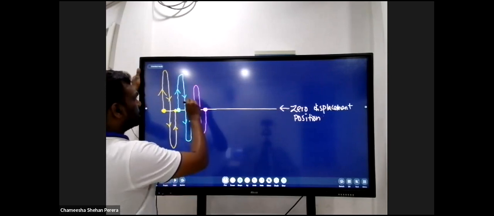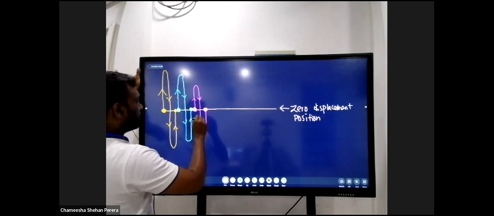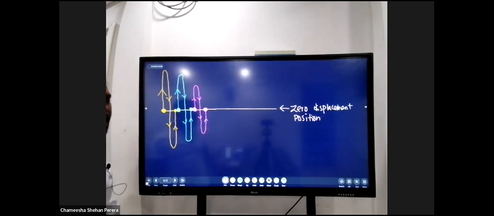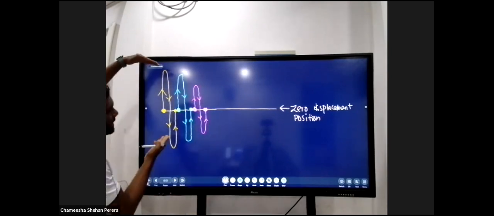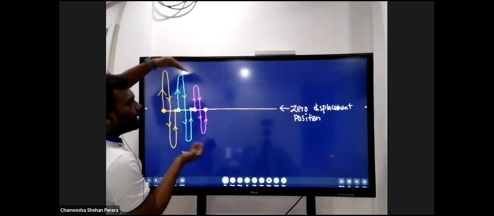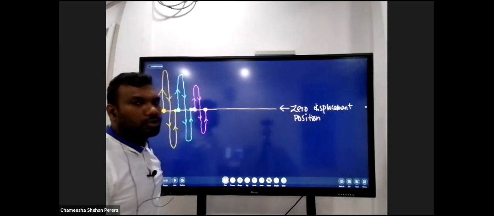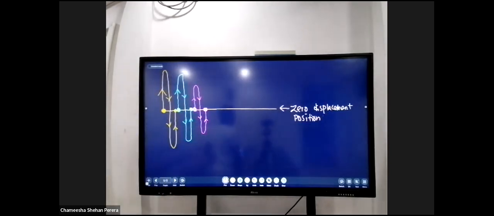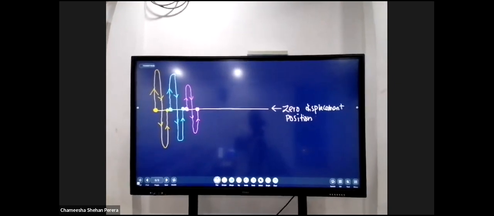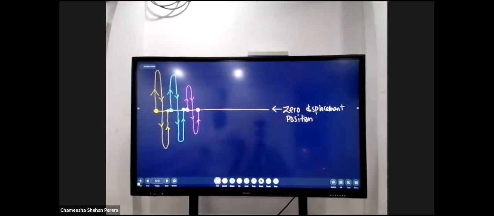Why did I decrease the height? Because the energy gets degraded. So that's why I decrease the height of the particle's displacement. I think you can understand this concept. Then you might have a problem.